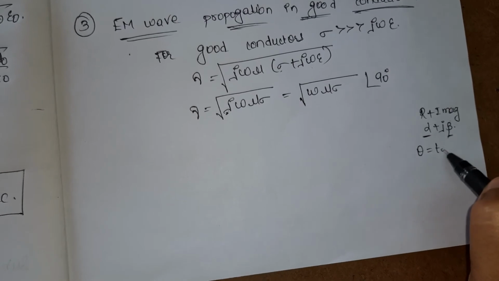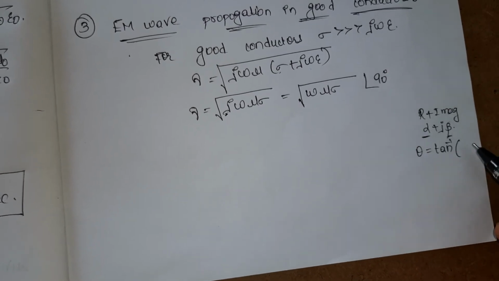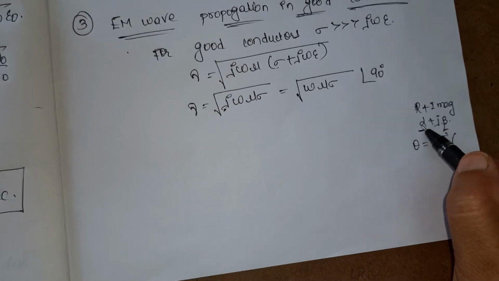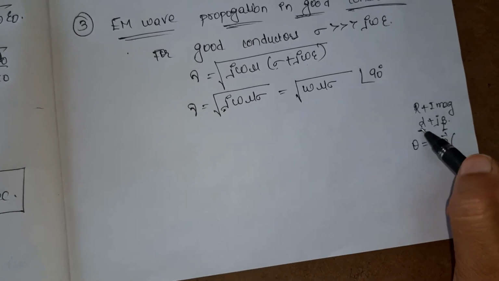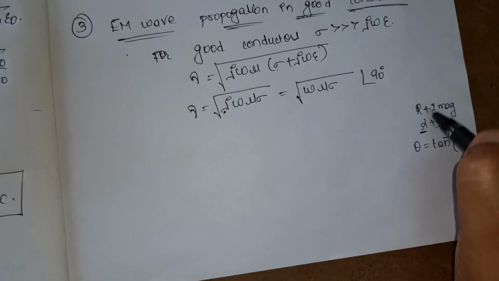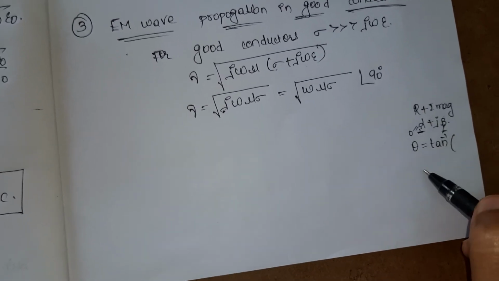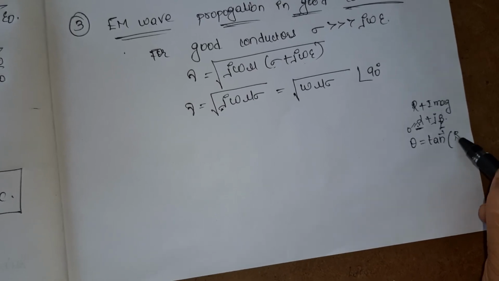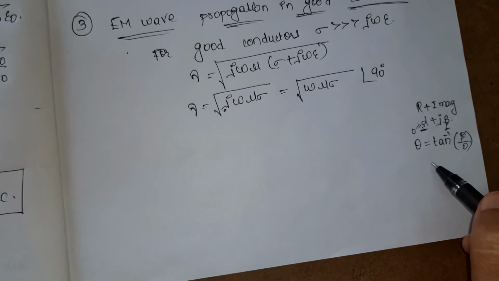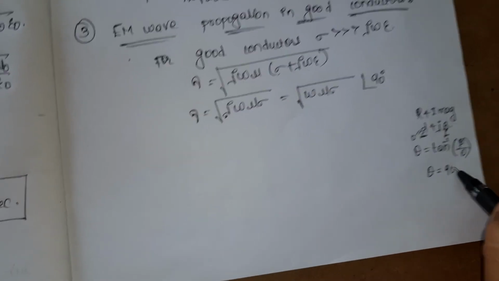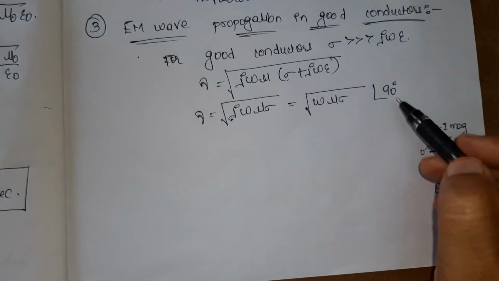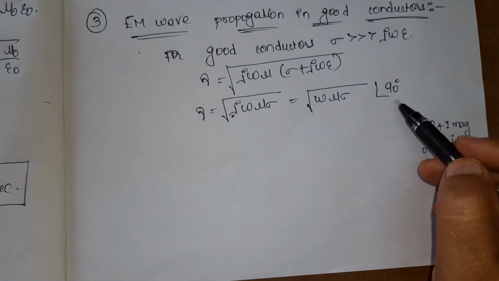The formula is theta is equal to tan inverse of imaginary part by real part, that is beta by alpha. But what is alpha? It is equal to 0. So something by 0 is infinity. What is tan inverse infinity? Theta is equal to 90 degrees. So that's why here I have considered it as 90 degrees.